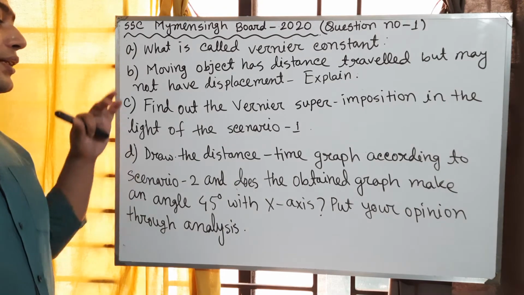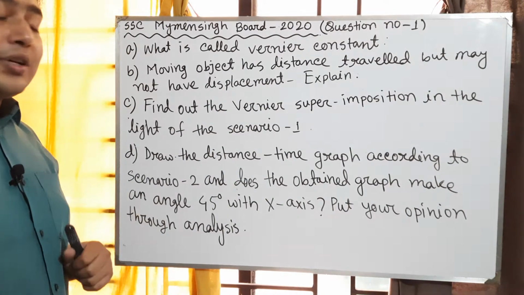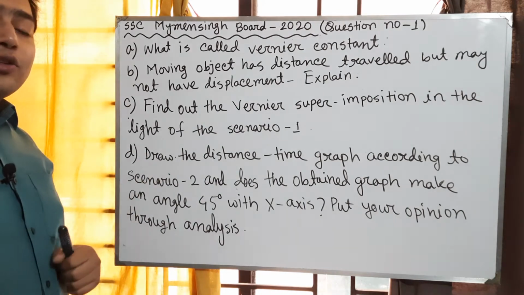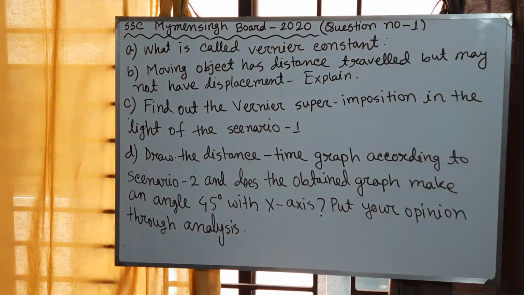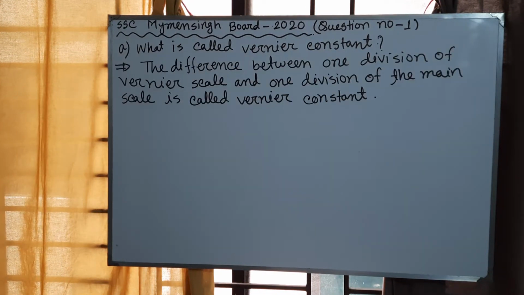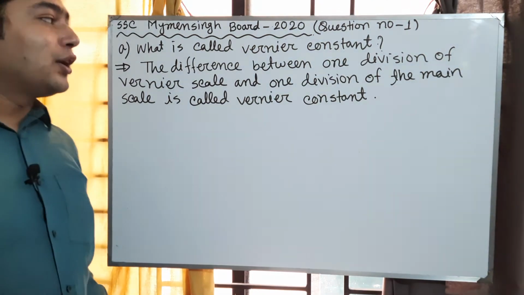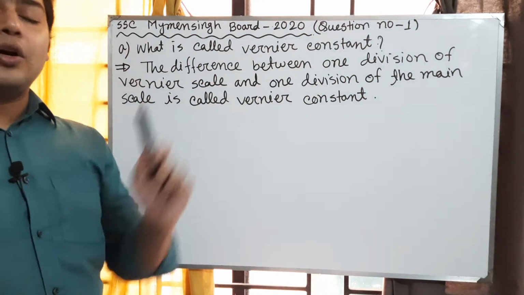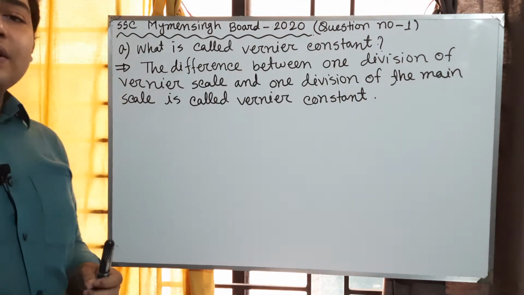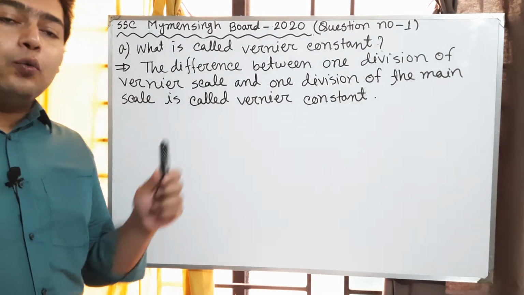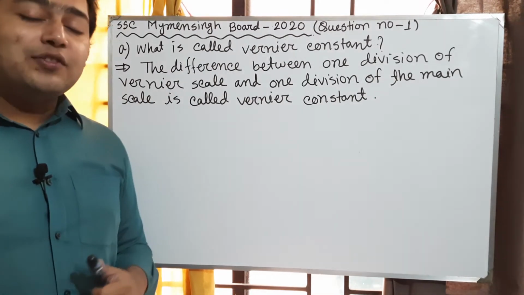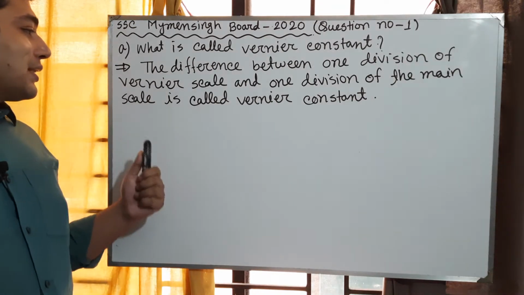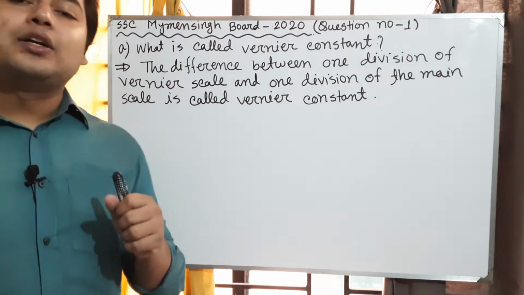So my dear boys, this is our today's creative question. Now we will try to solve this creative question step by step. So my dear boys, our question A is, what is called vernier constant? Okay, so the answer is, the difference between one division of vernier scale and one division of main scale is called vernier constant.